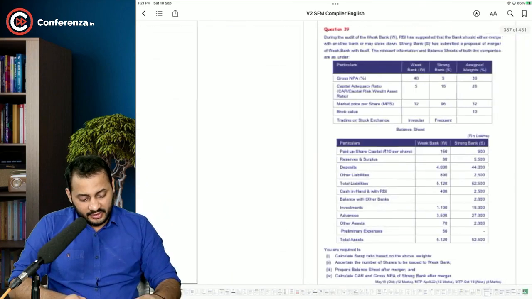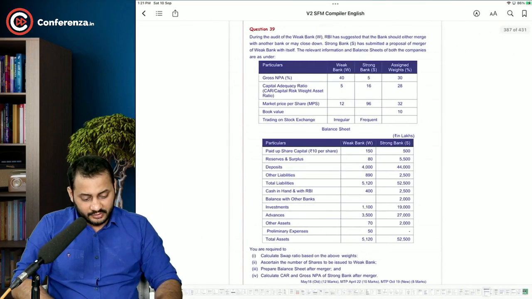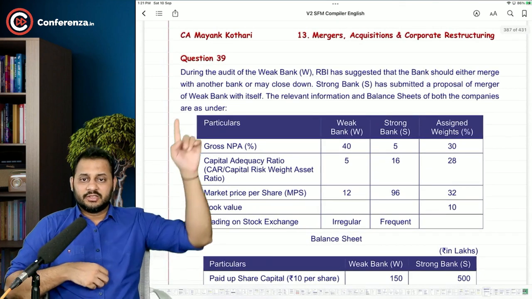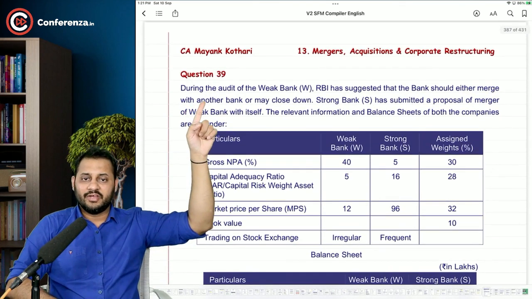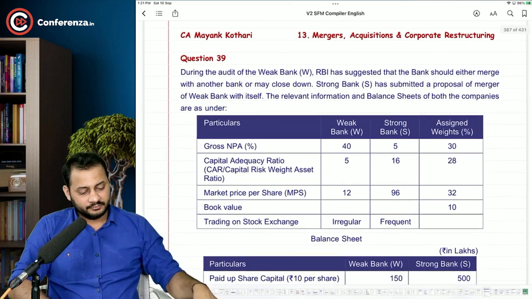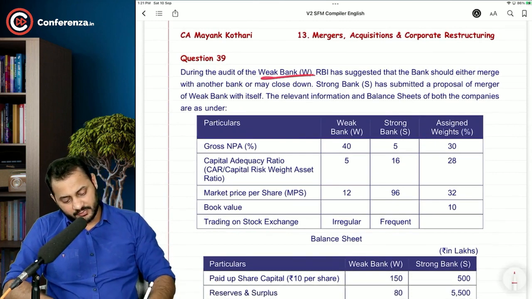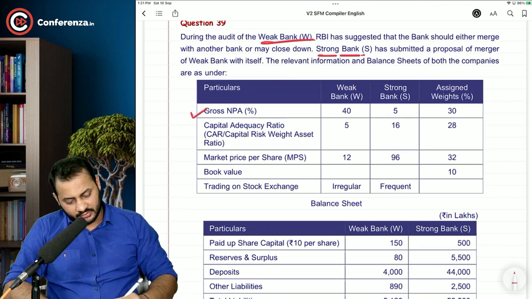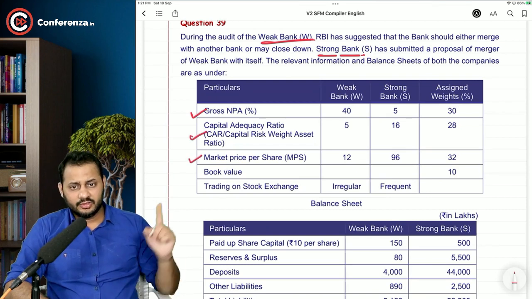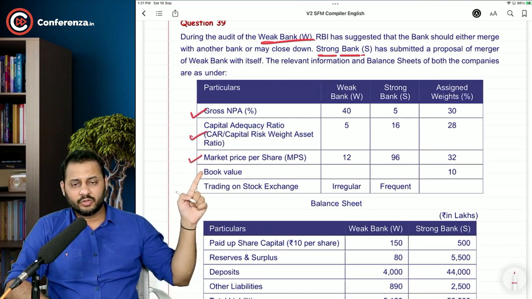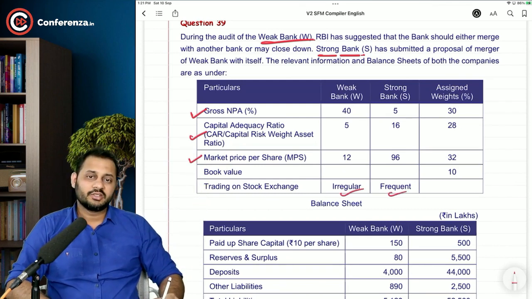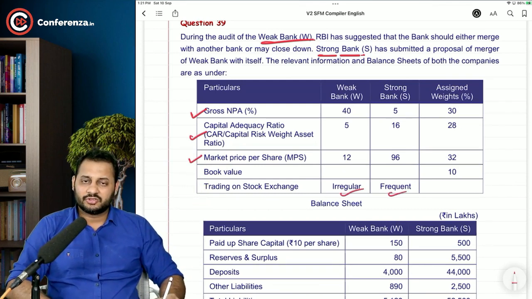Okay, sir. Try to revise this concept in the next two questions as well. This is also related to the audit of a weak bank and a strong bank. You have been given the gross NPA and capital adequacy ratio, market price, book value, and trading on the stock exchange is irregular for the weak bank, frequent for the strong bank.